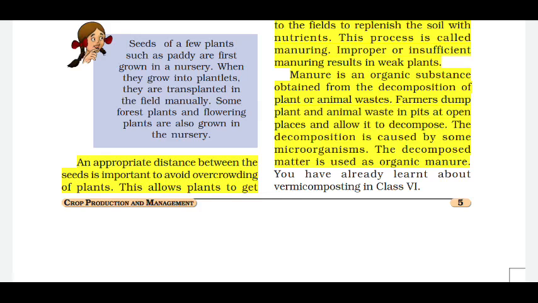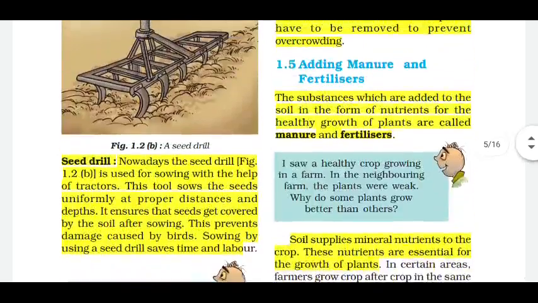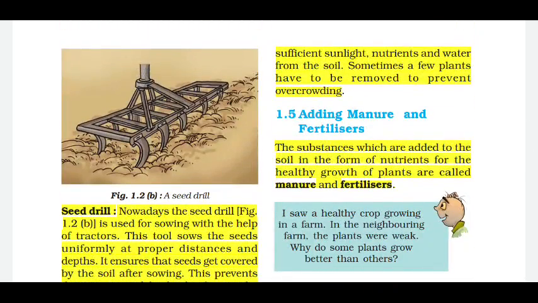What is the motto of using a seed drill? Why do we use it? Because an appropriate distance between the seeds is important to avoid overcrowding of plants. This allows plants to get sufficient sunlight, nutrients and water from the soil.